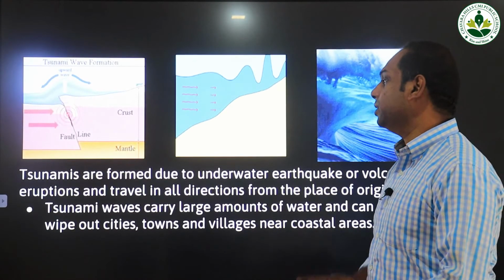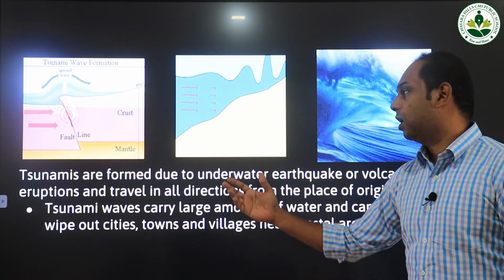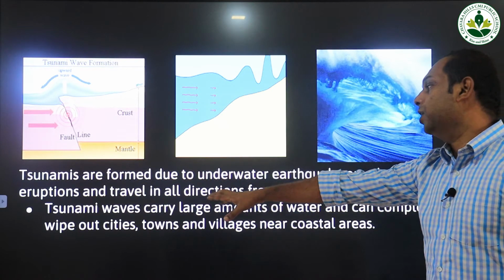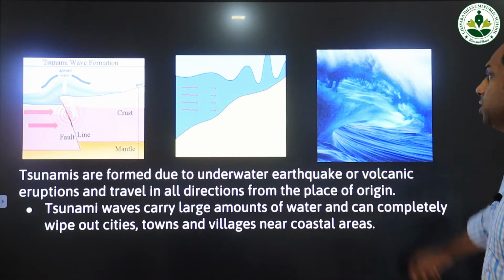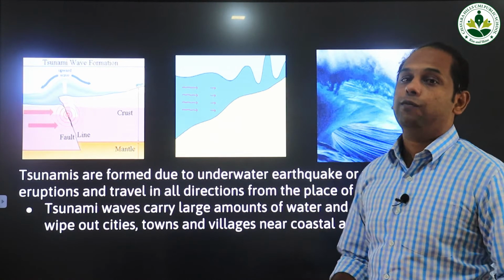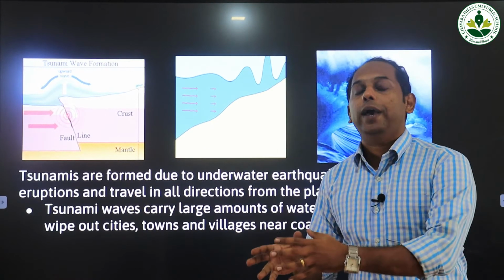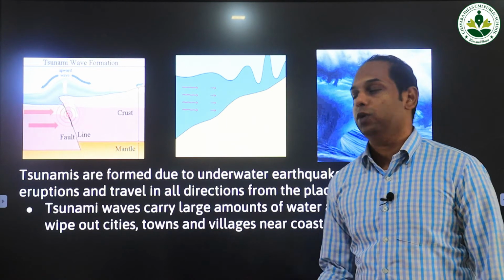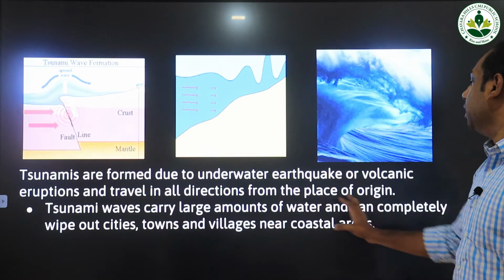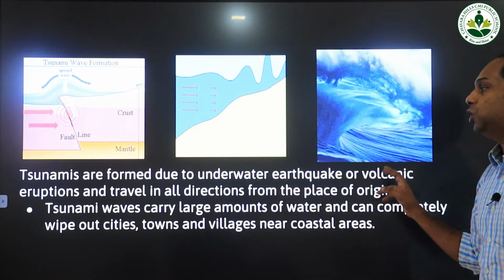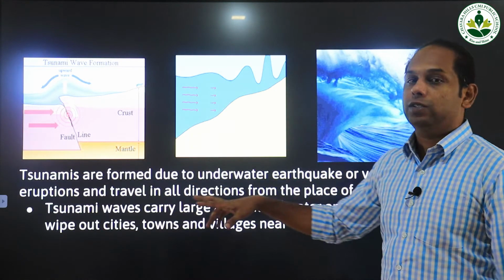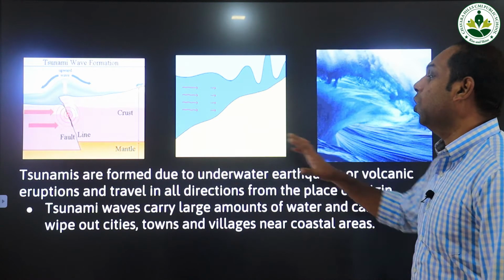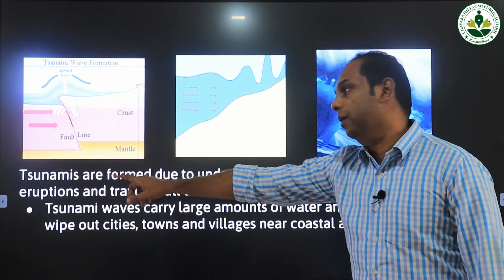Now we will be studying about the formation of the tsunamis. Tsunamis are formed due to the underwater earthquake or volcanic eruptions and travel in all directions from the place of its origin. In the previous class we have studied about the formation of earthquake and volcanic eruption. Tsunamis are formed due to the underwater earthquake or volcanic eruptions. These are the major two reasons that cause the tsunamis. What are they? Underwater earthquake or volcanic eruption is the major reason for the tsunamis.